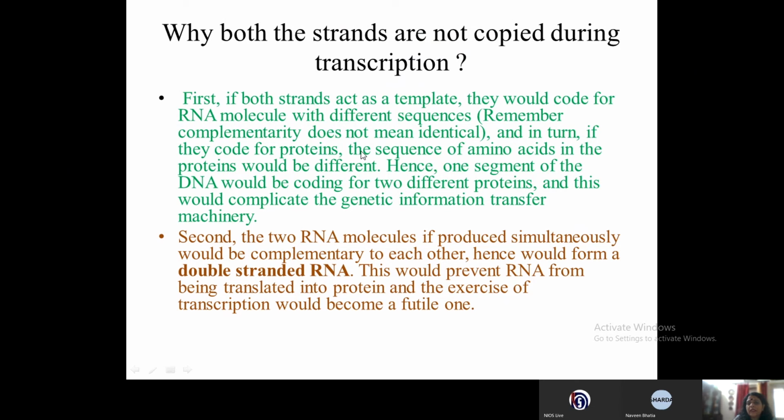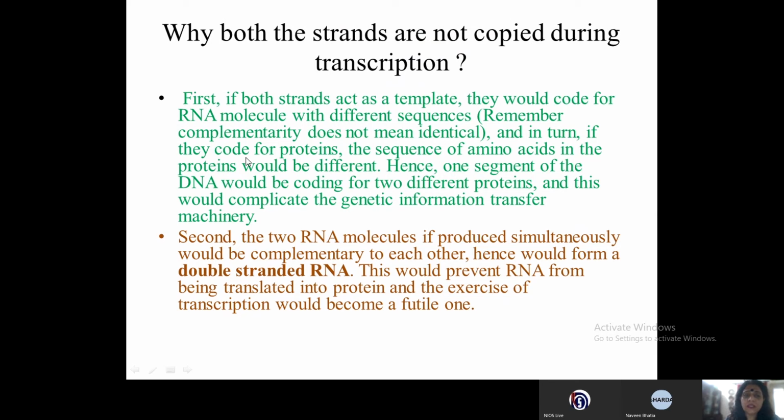And the first point, it says that if two RNAs are formed, they are not identical mRNAs that will be formed because the complementary base pairing is there. So different amino acids will join to form different polypeptide chains, and as a result different proteins will be formed, and that will complicate the genetic information transfer machinery. So these are the two reasons.